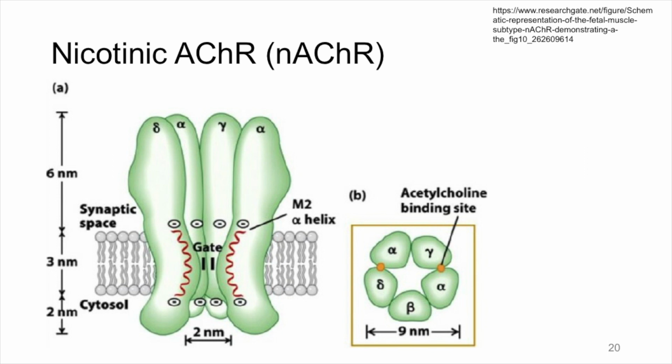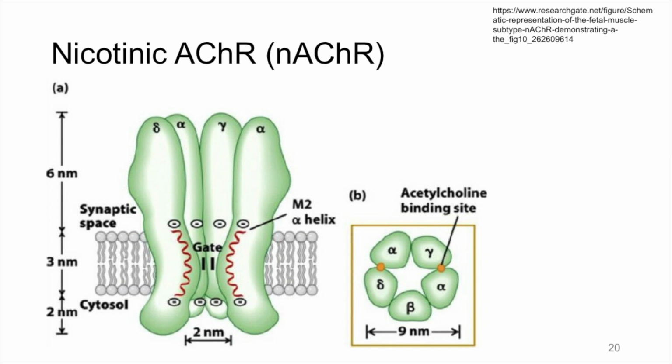For the acetylcholine neurotransmitter, the ionotropic receptor is named the nicotinic acetylcholine receptor, or nAChR. That's because nicotine is a direct agonist for this receptor. When acetylcholine, or nicotine, binds to the receptor, the channel opens, and this channel is also permeable to cations.